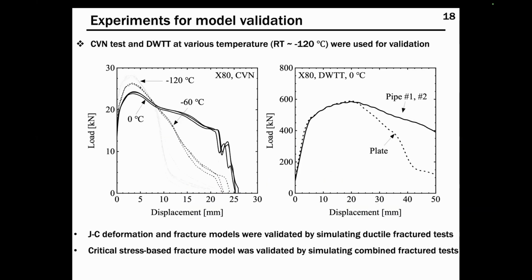The determined model was validated by simulating the tests conducted at other temperatures. When the temperature is lower than minus 60 degrees Celsius, the load significantly decreases, and it is because of the brittle fracture. And for DWTT, the significant load drop can be seen even at 0 degrees Celsius.